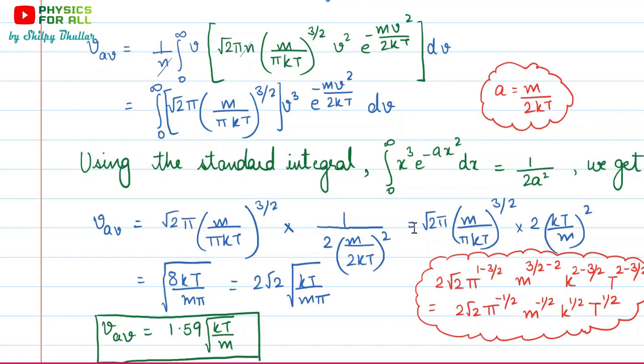See how easy it is. We need not know the actual speed of the molecules. To find the average speed of a particular set of molecules, all we have to do is multiply 1.59 with the square root of kT upon m, where k is the Boltzmann constant, T is the temperature at which we have kept the molecules, and m is the mass of the molecule. See how easy it is. So this is all about average speed. We have obtained its derivation. Thank you.